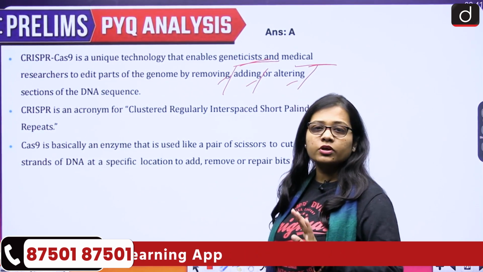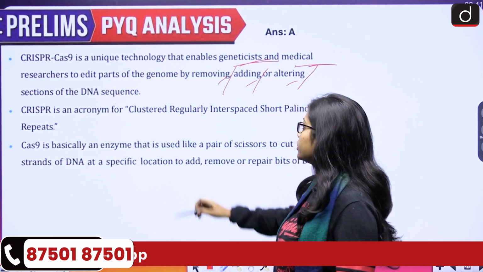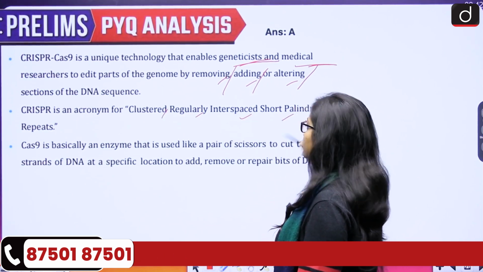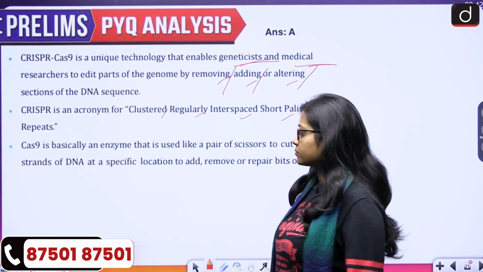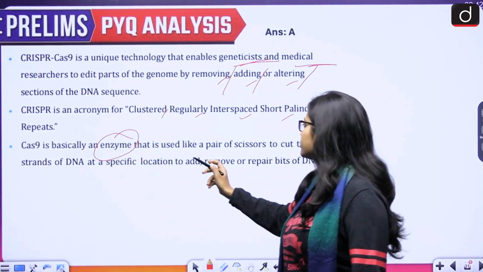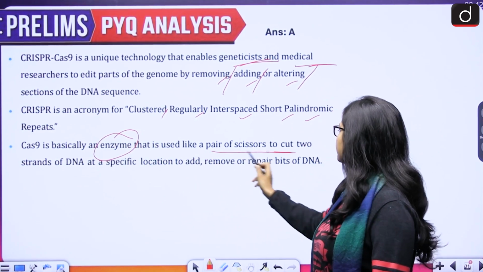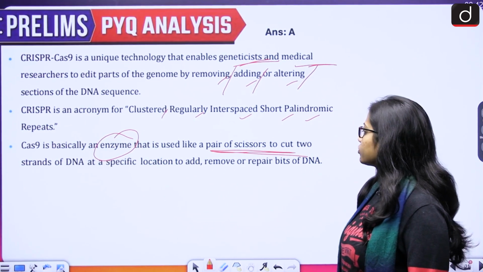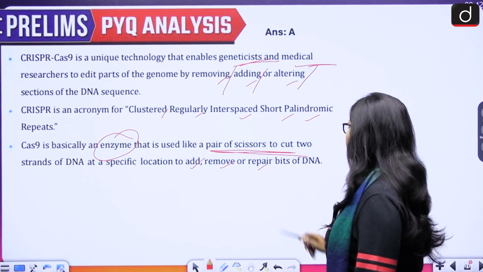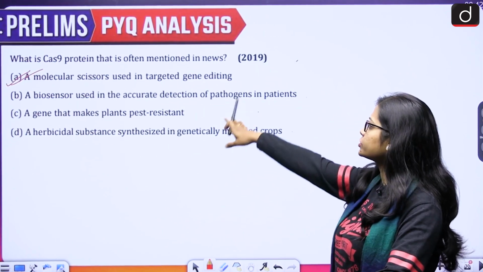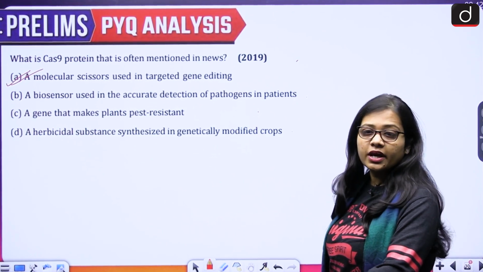Then if we talk about the CRISPR, so CRISPR is an acronym for clustered, regularly interspaced, short, palindromic repeats. Then Cas9 is basically an enzyme, like a pair of scissors, used to cut two strands of DNA at a specific location to add, remove or repair bits of DNA. So basically it is a scissor which is used in targeted gene editing.